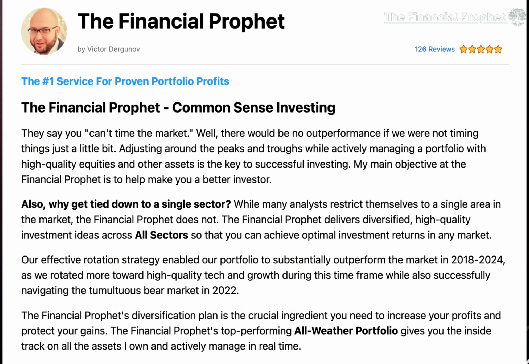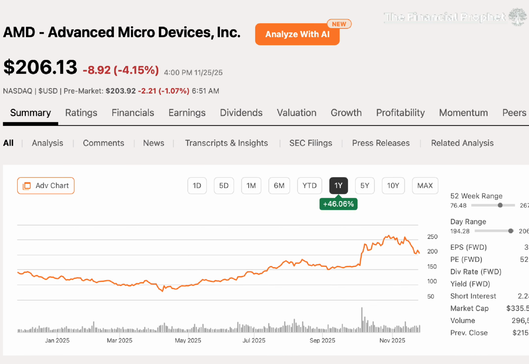I'm going to quickly show you how I use Seeking Alpha's premium platform to find and analyze stocks for my service. So the first thing I typically look at is the summary page. Now, in the summary page, I like to focus on the short interest because I like to see how much of the market is betting against a certain stock. Because if the short interest is too high, especially in a well-established company, then that is a clear red flag to me. I also look at key statistics like the market cap, the forward PE ratio, and other factors.